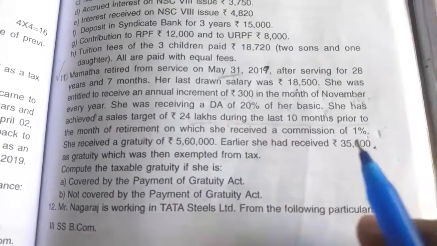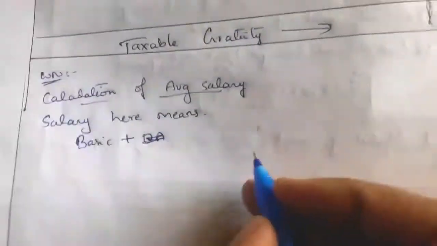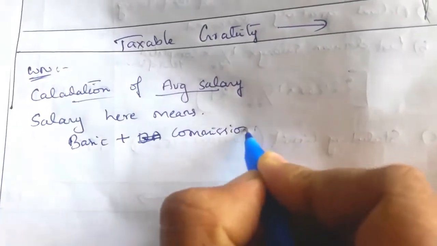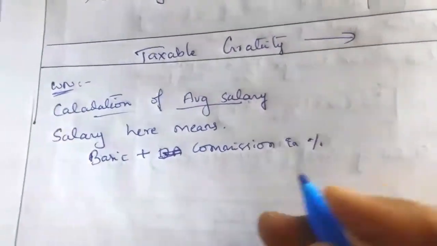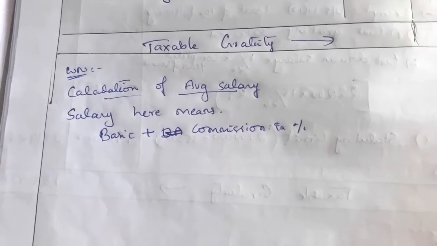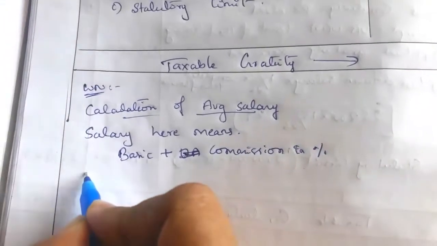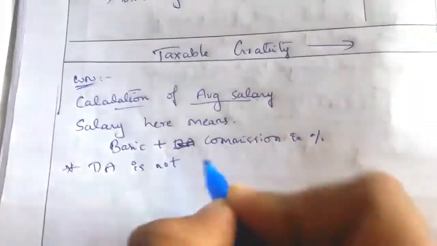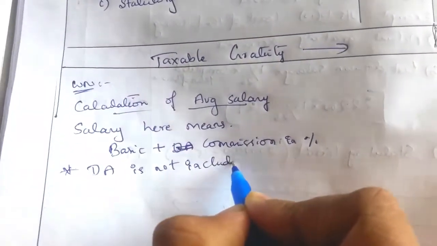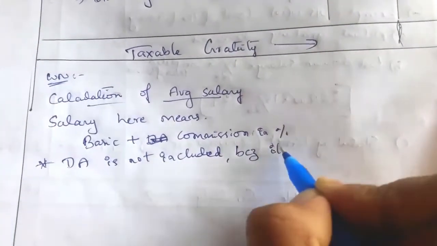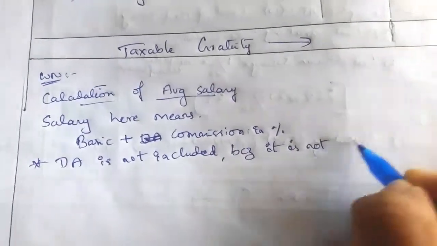So basic plus commission as a percentage should be taken. That is also given, the commission percentage. DA is not included. If you want, write here DA is not included because it is not considered for retirement benefit.